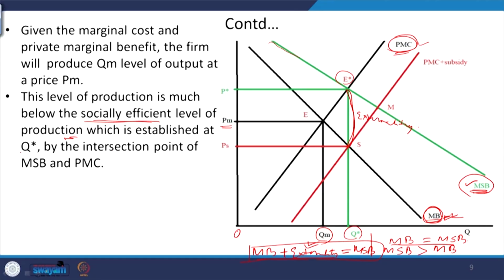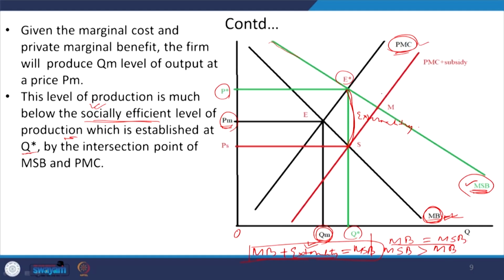So, this OQ star is now said to be the socially efficient level of production at what price? That is OP star price. So, earlier if we are not taking this externality into account, at that point of time the total output level produced was QM and the price charged is OPM, right.